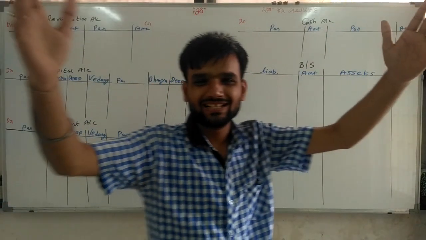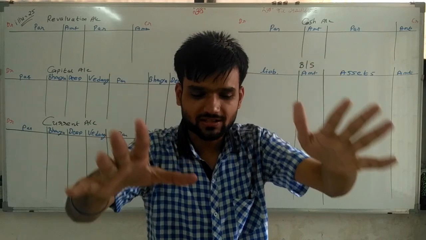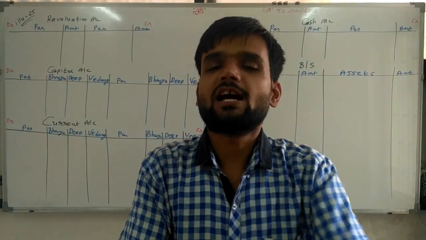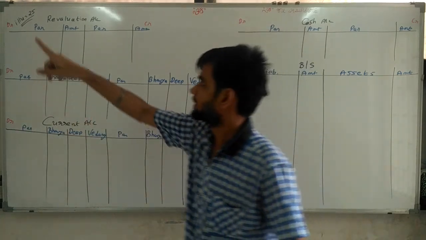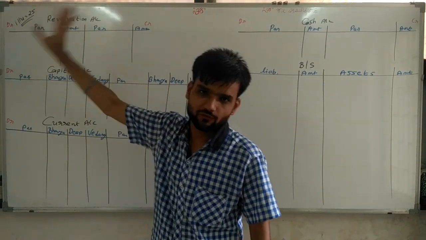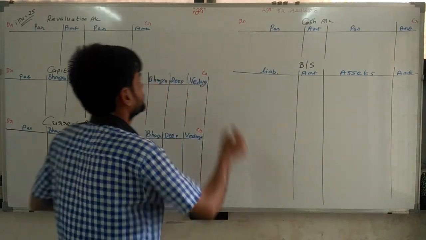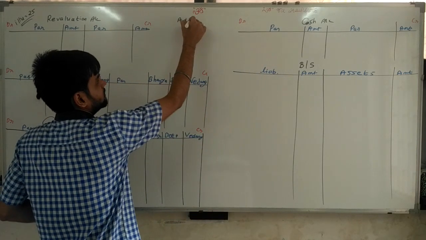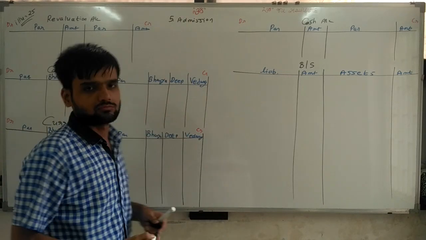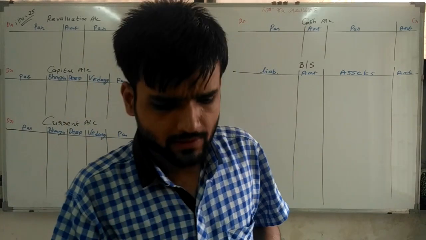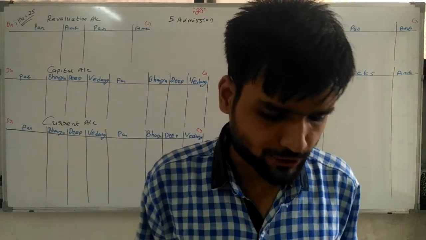Hello students. Today in admission, again we are doing a new sum. Without wasting time, directly starting sum illustration number 25, chapter name admission, chapter number 5. Going ahead, directly reading the question.